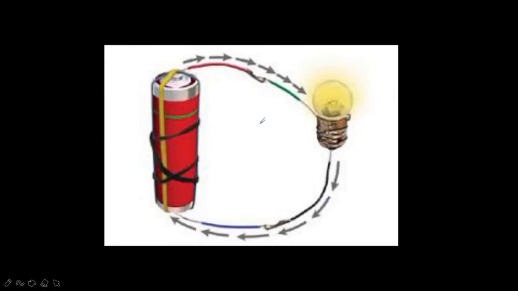So now here, if you look at this picture, the electric cell has a positive terminal here and a negative terminal here. Now can you say what is the direction of the electric current? The direction of the electric current is from the positive terminal to the negative terminal of the electric cell, right?